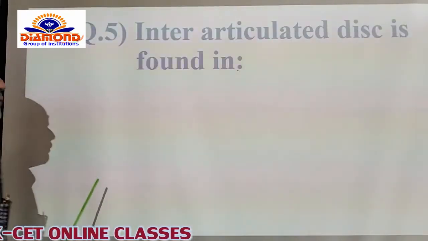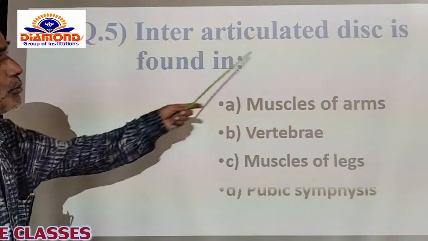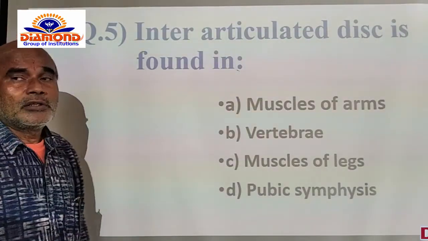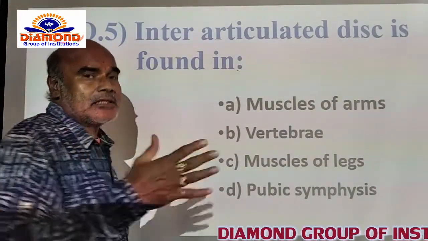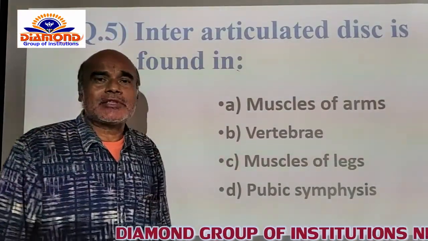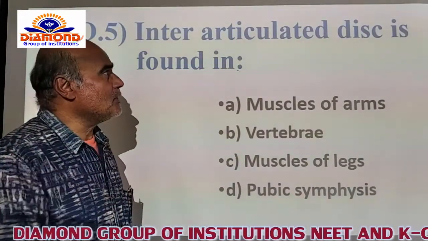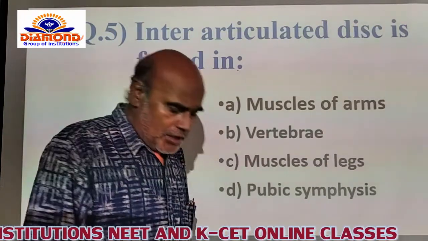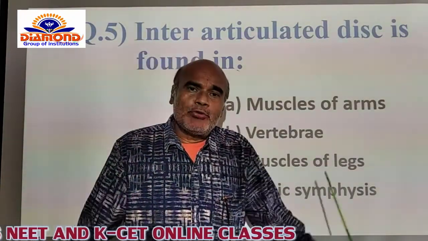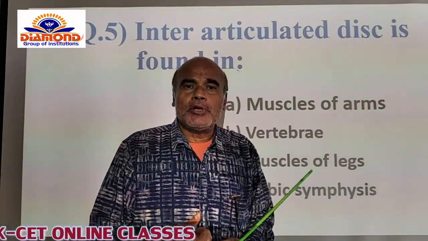Now you go for the other question. Intercalated discs are found in. The intercalated discs are present in the cardiac muscles of the heart. These are different: interarticulated discs are naturally present in between the different vertebrae of the vertebral column.